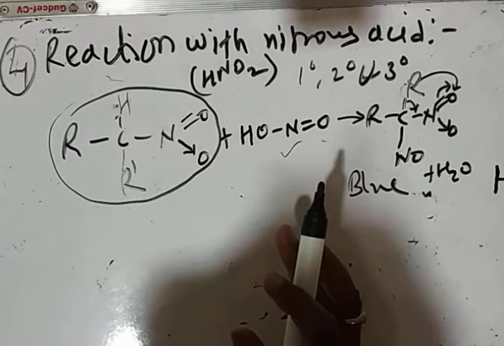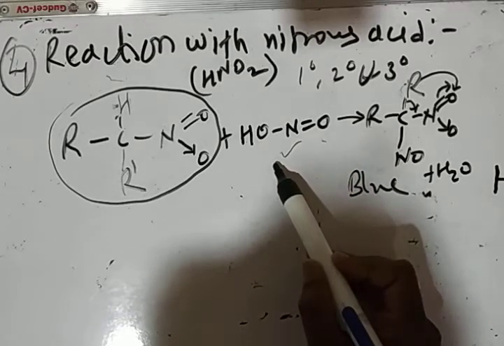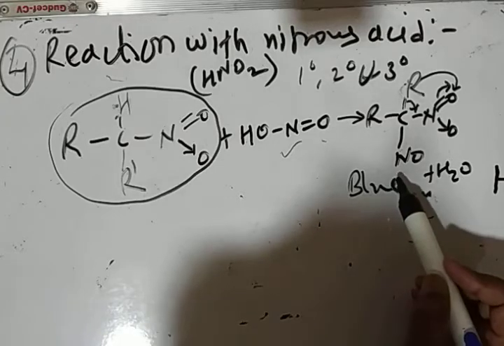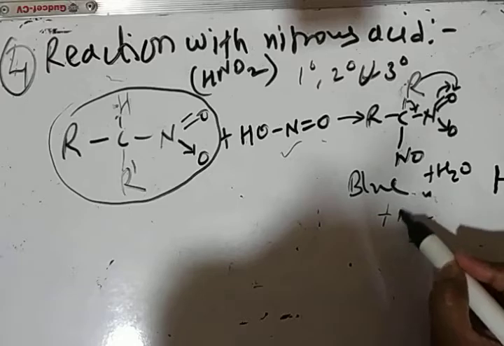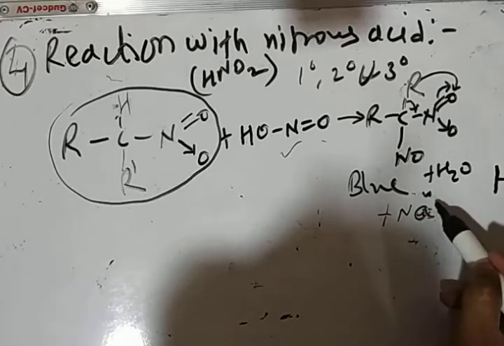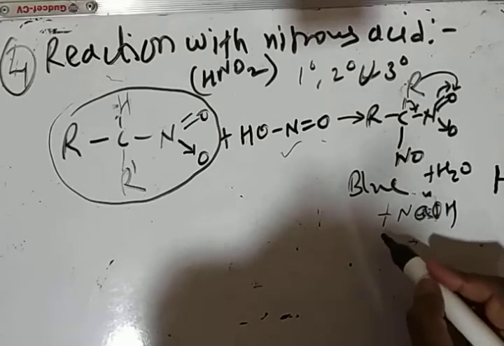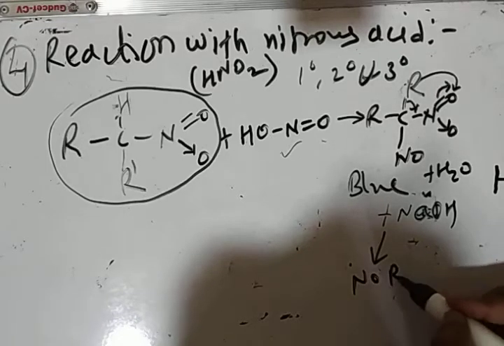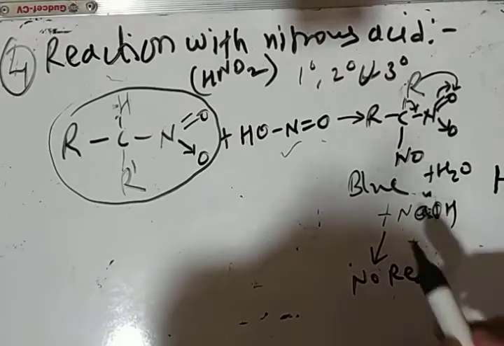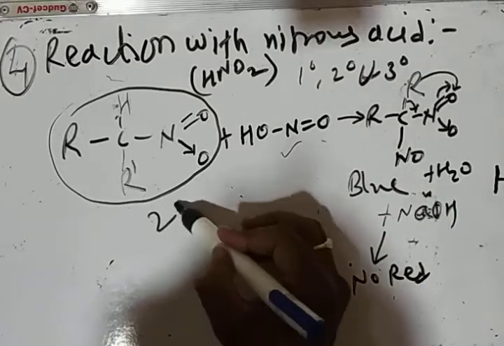The nitroalkane on reacting with nitrous acid gives a blue colored solution, but on adding NaOH to this solution there is no formation of red color, indicating that the nitroalkane is secondary.